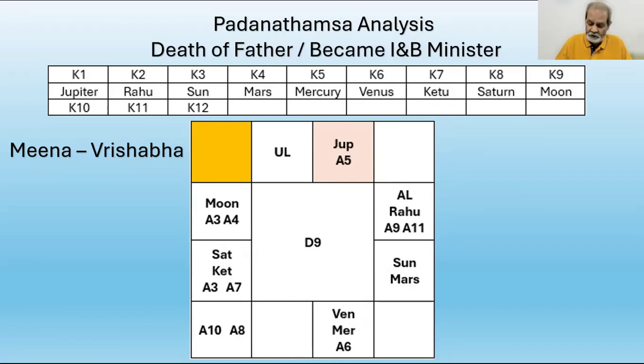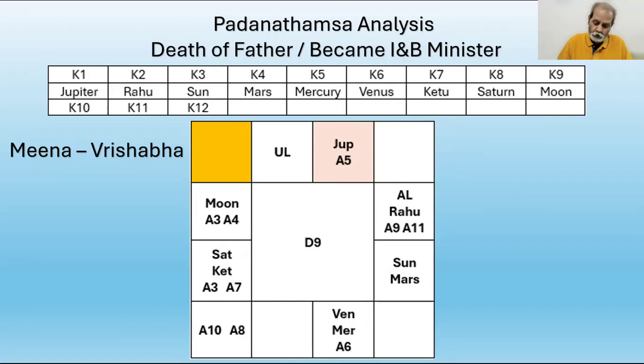So it is aspected by Venus and Mercury. Venus is the Lord of Antardasha sign Vrishabha and Lord of A5. Then Mercury is K5, the fifth house from Antardasha sign, Lord of fifth from A5 also.